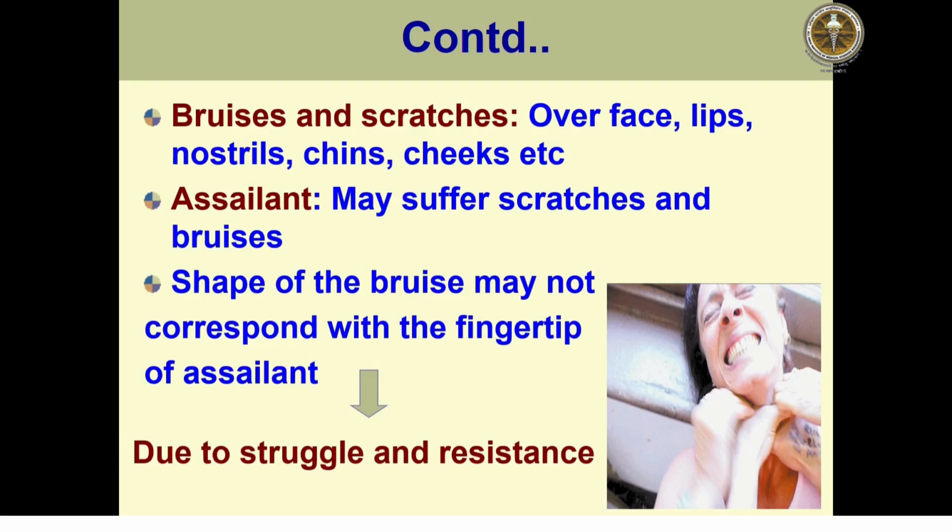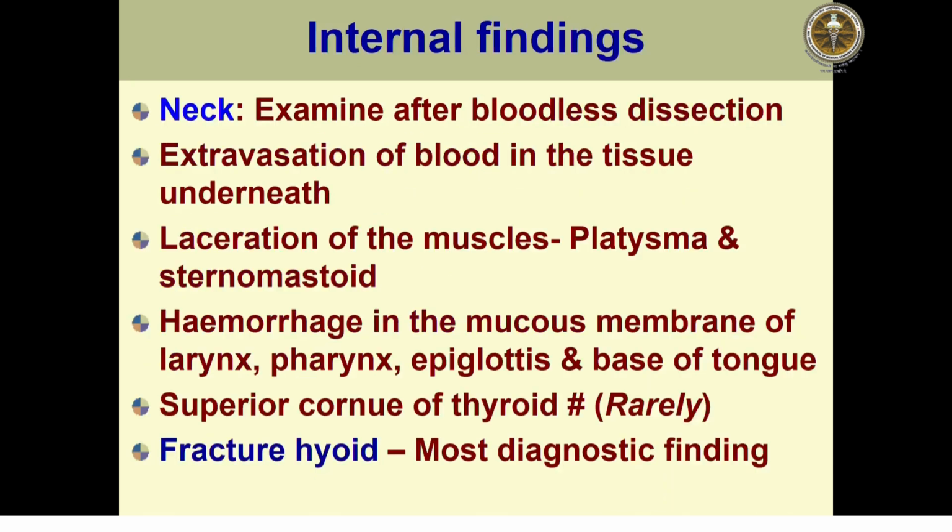So what will we observe on the internal findings? When dissecting the body, especially the neck, we should do a bloodless dissection. First we dissect the cranial cavity, then the abdominal cavity, and last the neck.